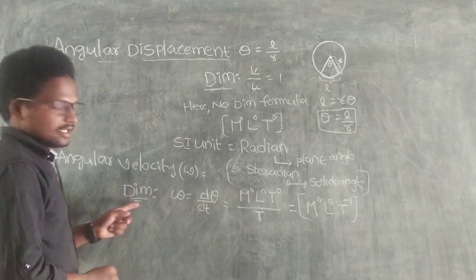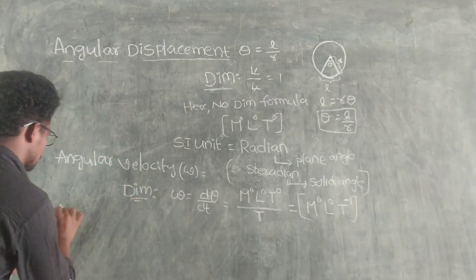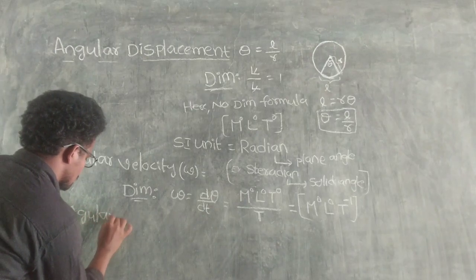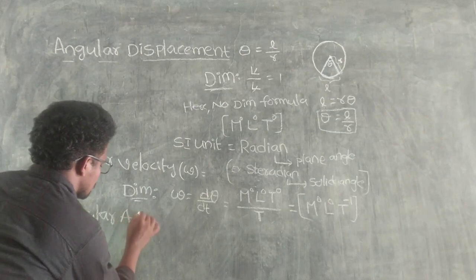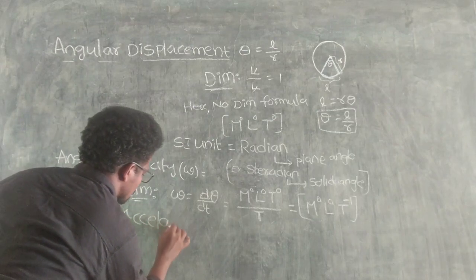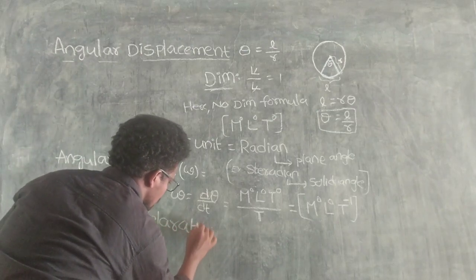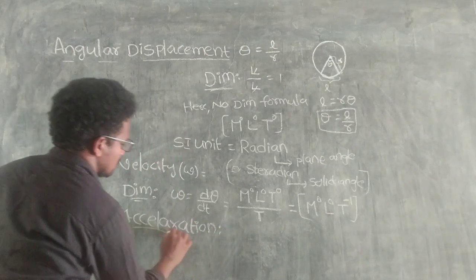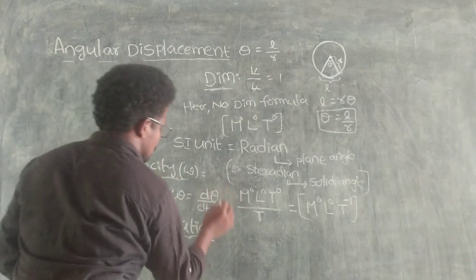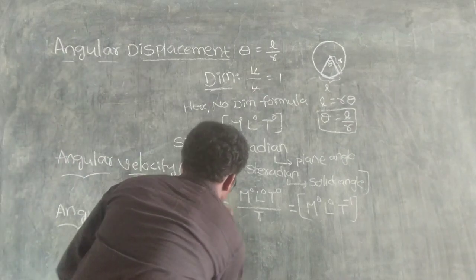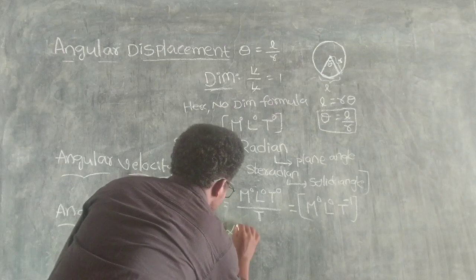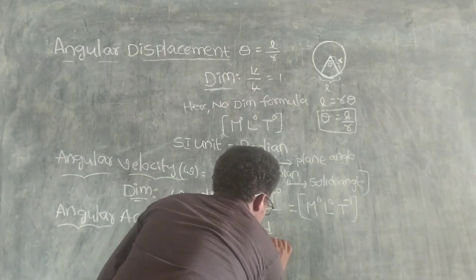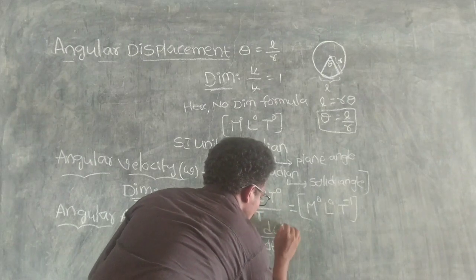Okay, you understand? Then coming to angular acceleration. Angular acceleration means alpha, which is d by dt of omega.